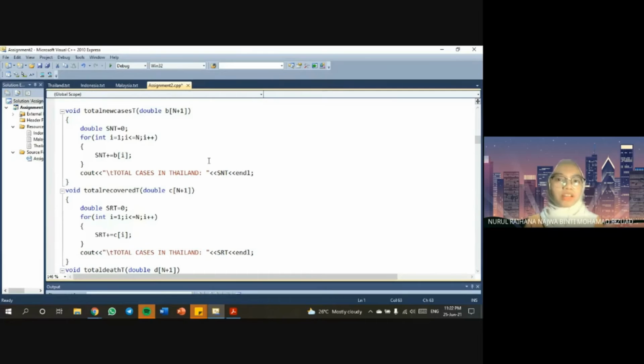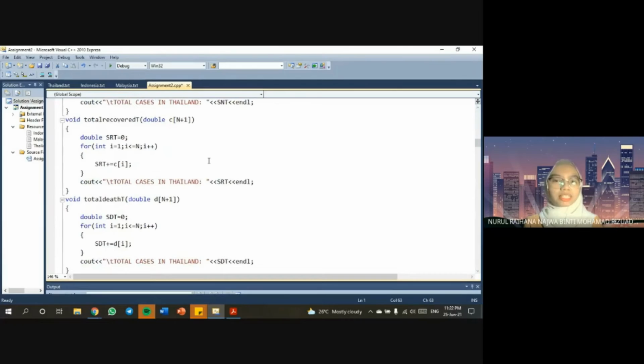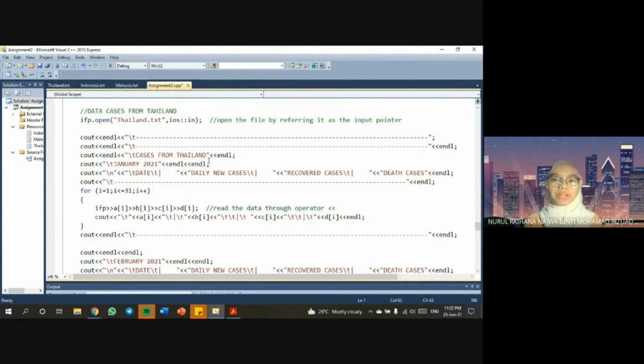Next, for the country Thailand, we use the function void total new case T as data type double to display new cases, total recovered T to display recovered cases, and total death T to display death cases in Thailand. To open this file, we open an input file as ifstream IFT for Thailand that we name as thailand.txt. This file will allow us to display the number of each case from this country.